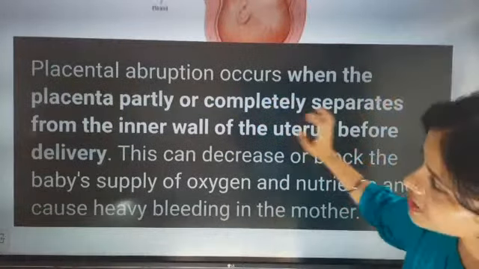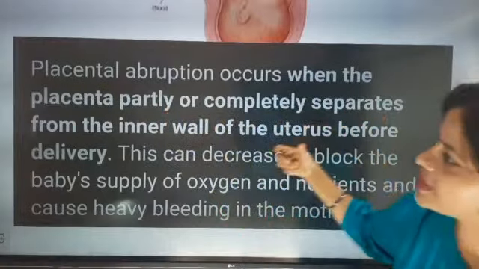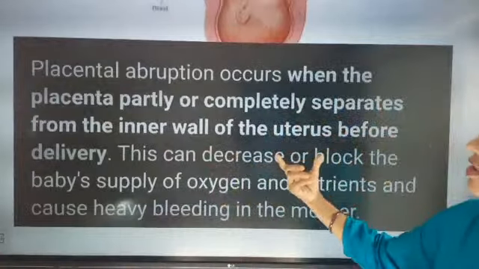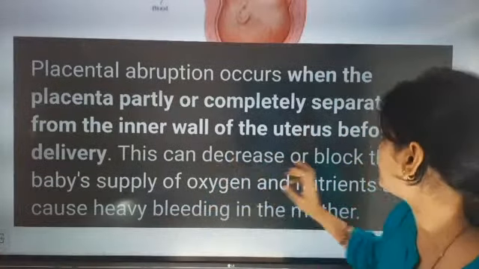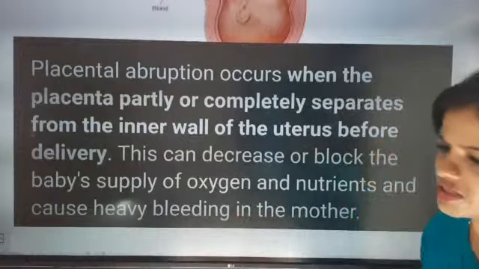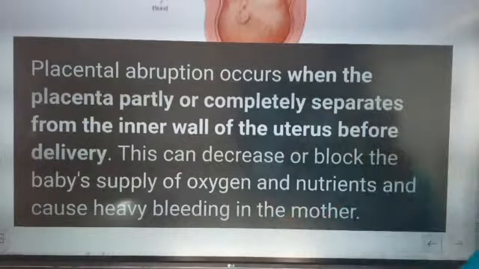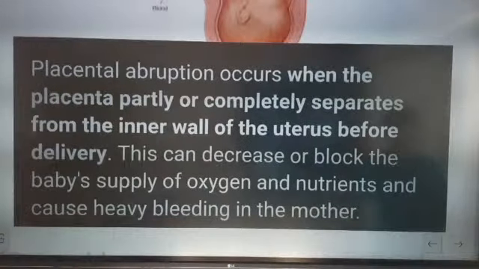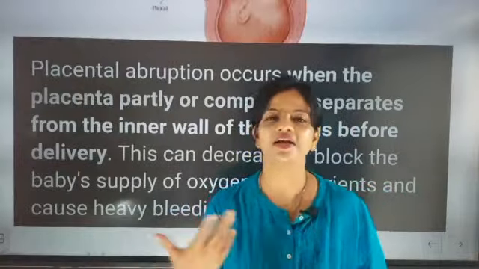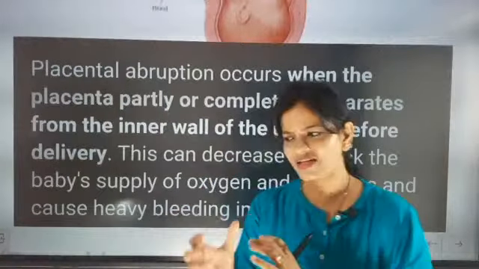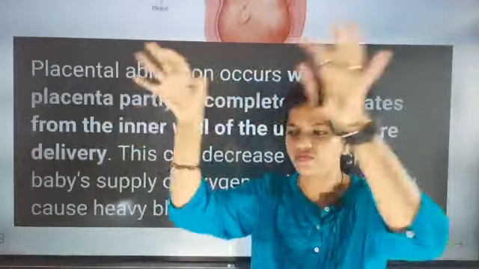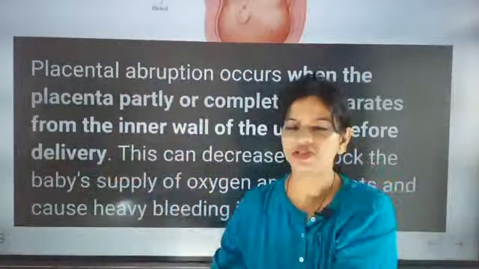Okay, so placental abruption occurs when the placenta partially or completely separates from the inner wall of the uterus before delivery. This can decrease or block the baby's supply of oxygen and nutrients and cause heavy bleeding in the mother. So this should not be done. As a female, I would say this case is very unfortunate. And when the baby comes out, it comes out with the outer wall, and it will just be flushed out.